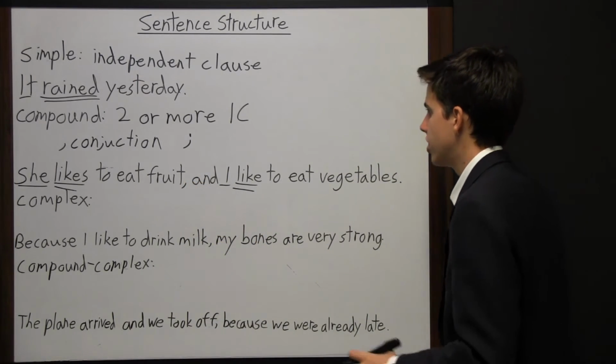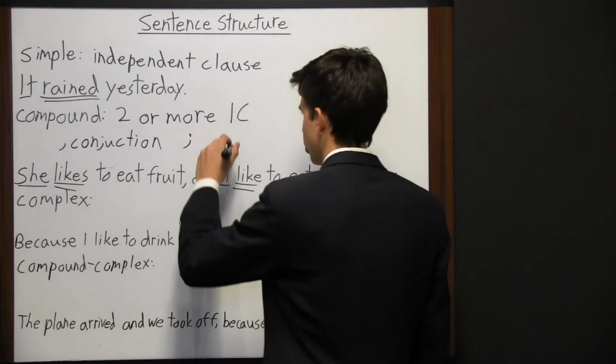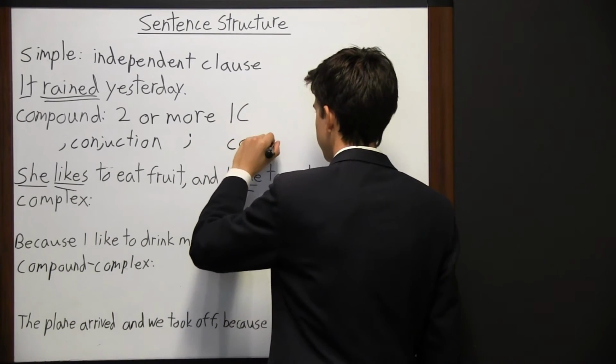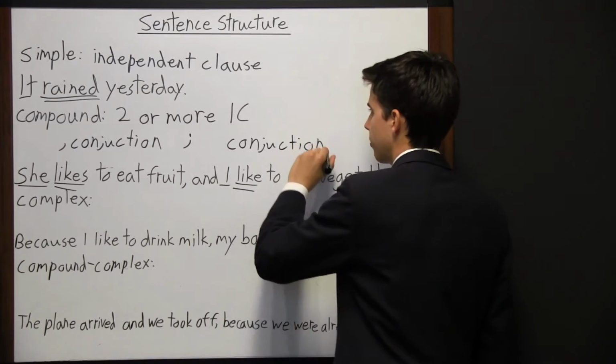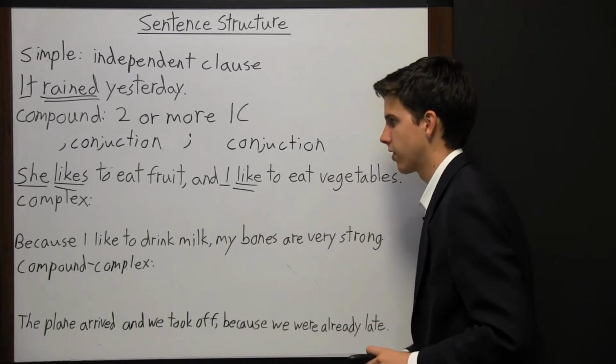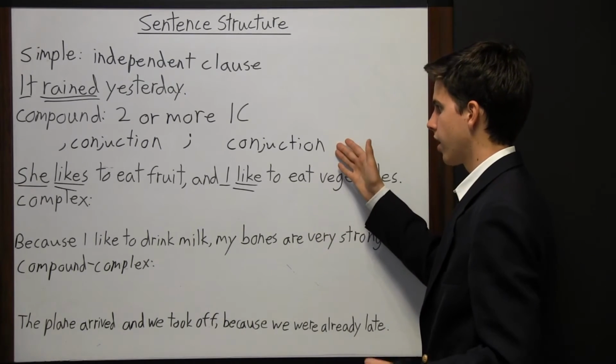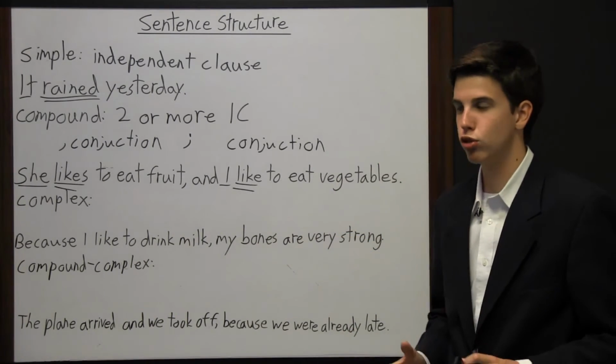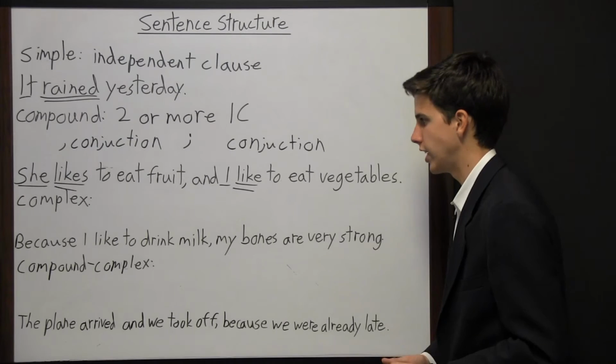Another way is just to put a conjunction with no comma. That wouldn't really be grammatically correct in this sentence right here, but I'm going to show you a sentence in a little bit where this would be appropriate. You only need to do that when you have 2 short independent clauses being joined together.